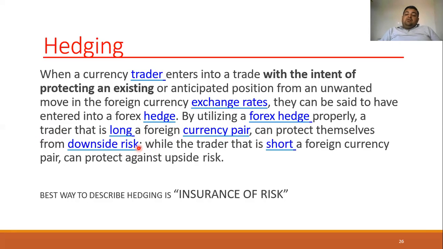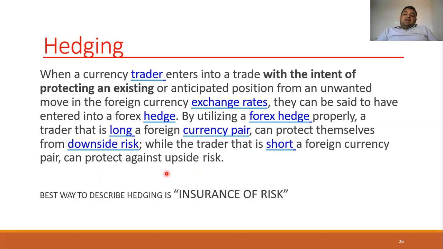As we have already discussed, if we have bought a commodity at a very low price and we know the price is expected to get higher in the future, then we have entered into the long foreign exchange currency pair, and we are protecting ourselves from downside risk, so that the price will not fall and will increase. Next, a trader in the short foreign currency can protect against the upside risk.